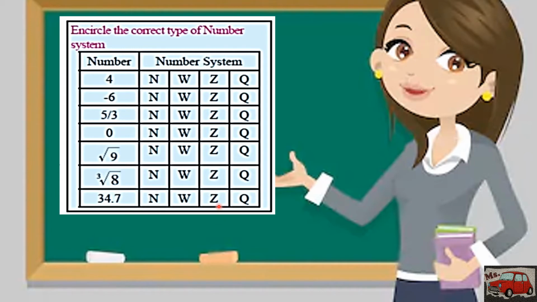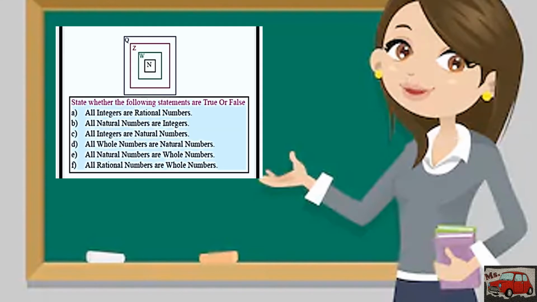No, because an integer again is just a whole number. Is that a rational number? Yes, I can turn that into a fraction and the denominator is 10 because the decimal number is in the tenths place. Okay? Okay, so we have another exercise. It states, whether the following statements are true or false.